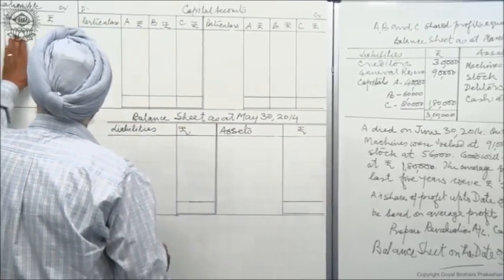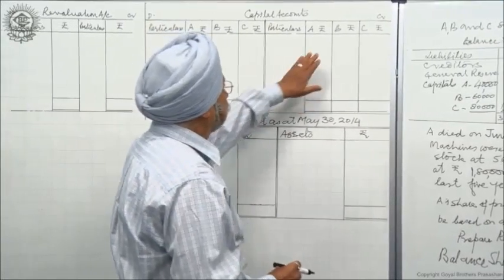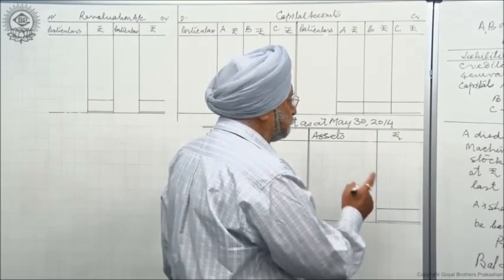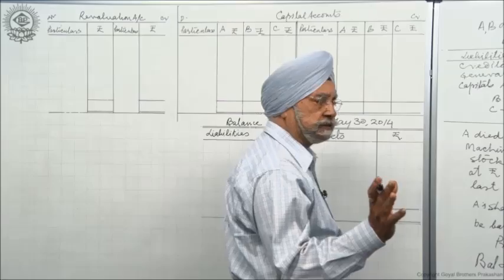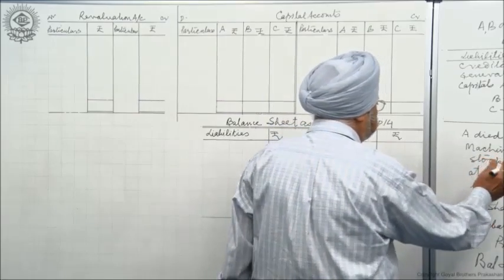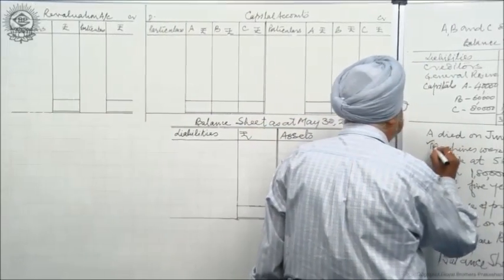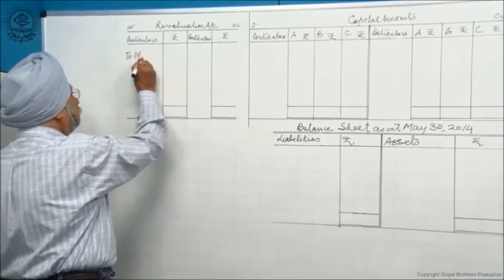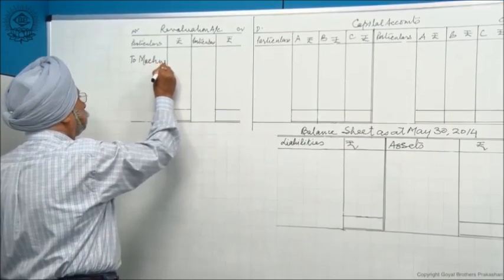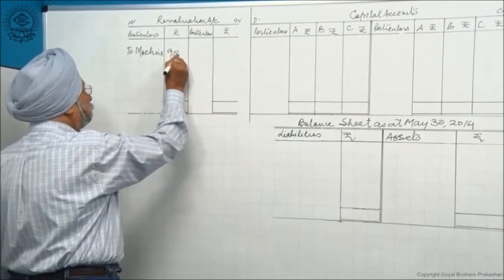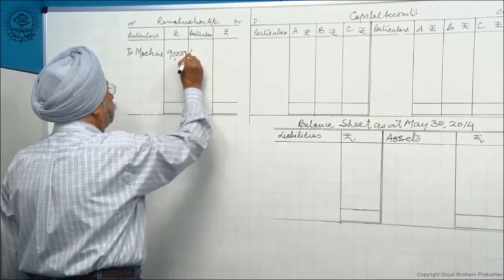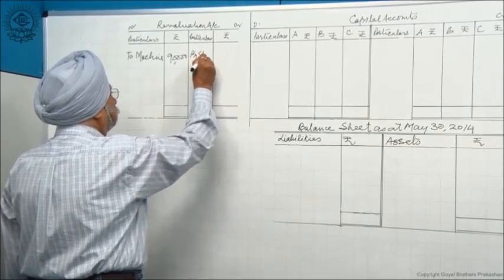Here is the revaluation account. I prepare it first. Here are the capital accounts and the balance sheet. So in the revaluation account, I have two revaluations. One is machine, the other is stock. Machine has reduced by 9,000, so it is a loss. I write here to machine 9,000. And stock has gone up. I write here by stock.